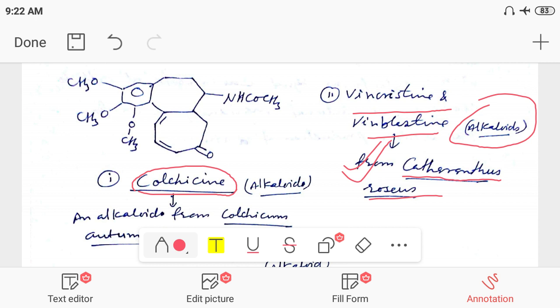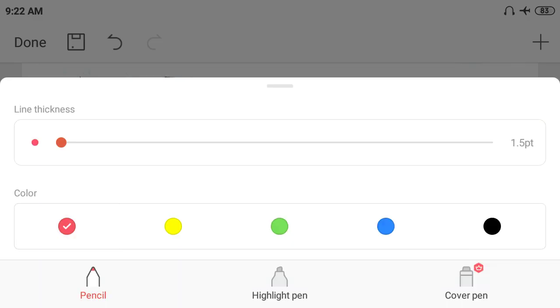Look here, 3 methoxy groups and 1 amido group, NHCOCH3, is present over there. A ketonic group is there. So this is colchicine, and you may use it as an anti-cancer drug as well as in the treatment of gout, as you might know.